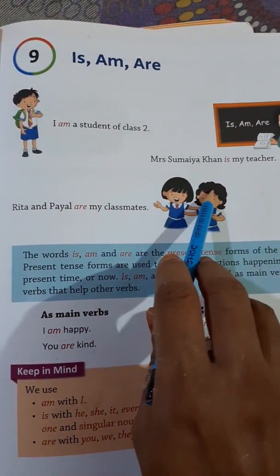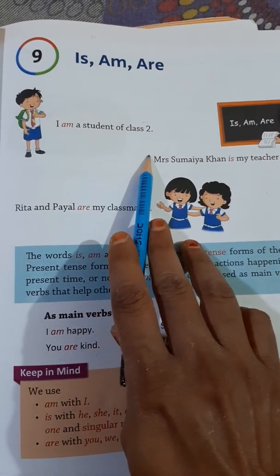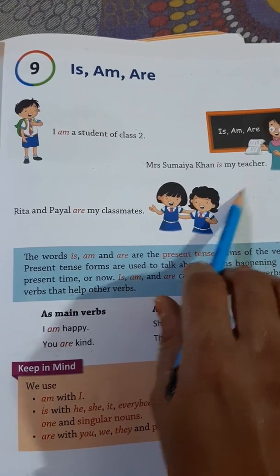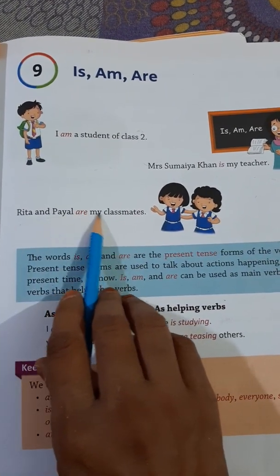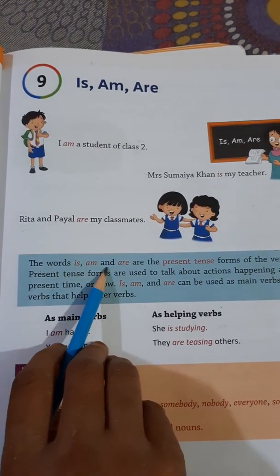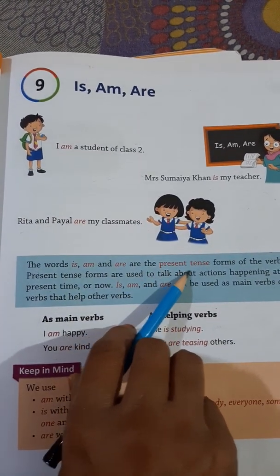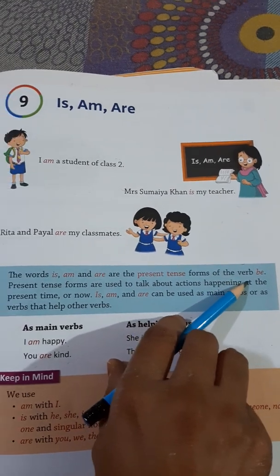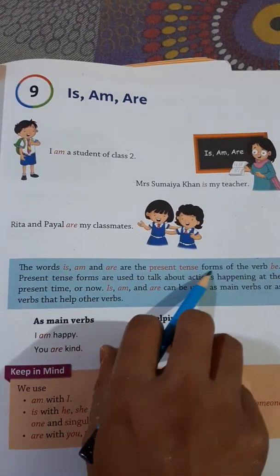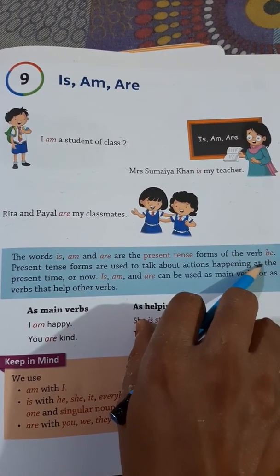See, the sentence is: I am a student of class 2. Mrs. Soumya Khan is my teacher. Rita and Payal are my classmates. So now the words is, am and are are the present tense forms of the verb be.